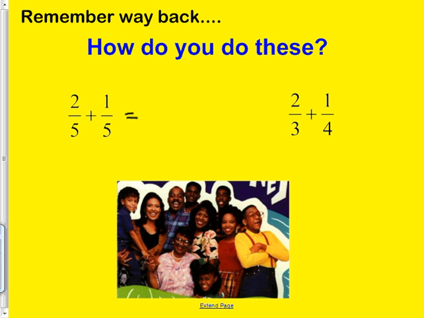All right. And just going way back, I hope you remember how to add things that have common denominators. That's super simple. 2/5 plus 1/5 would be 3/5 because they had a common denominator. What if they don't? That's on my top 20, and so you've been practicing it all year. Should be a piece of cake.